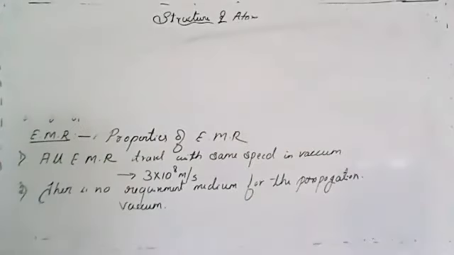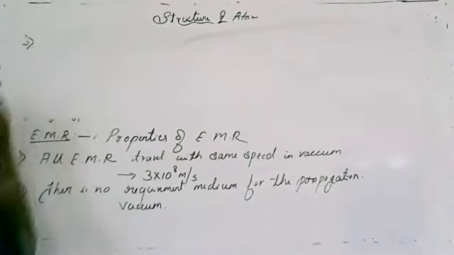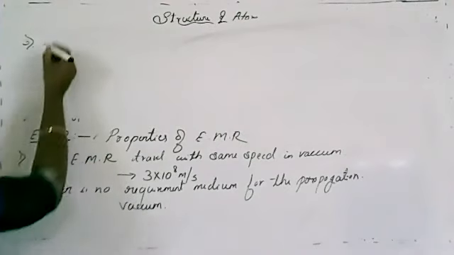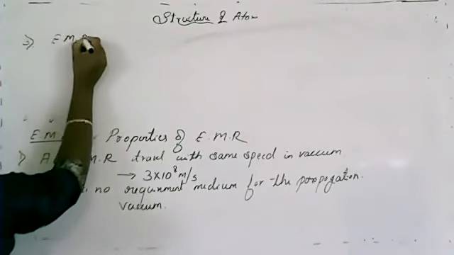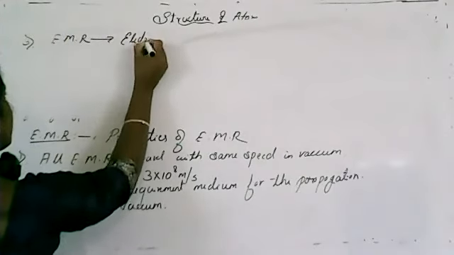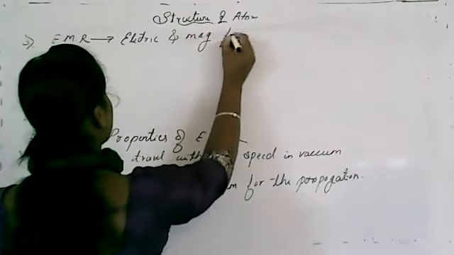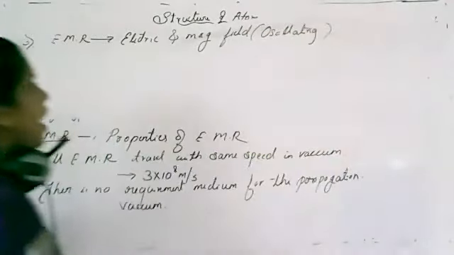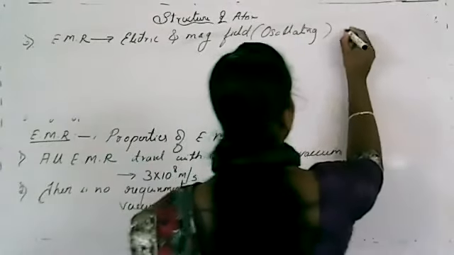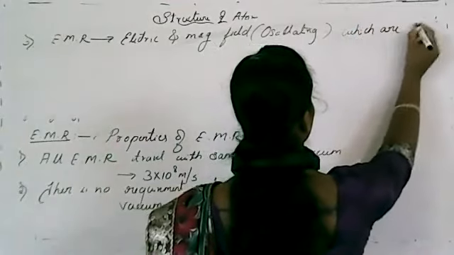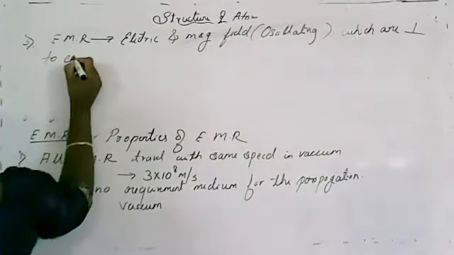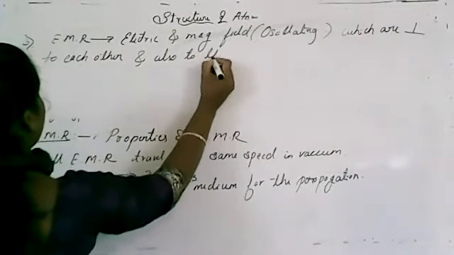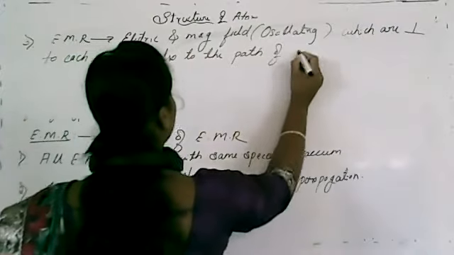So what about the third property of electromagnetic radiation? Again he explained that electromagnetic radiation consists of oscillating electric and magnetic fields which are perpendicular to each other, and also to the path of propagation.